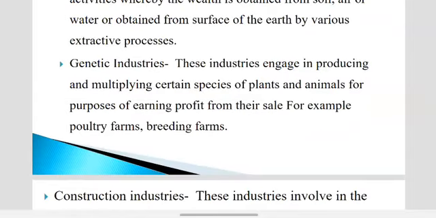Then the next industry is the genetic industry. These industries engage in producing and multiplying certain species of plants and animals for the purpose of earning profit. It means different types of plants are multiplied, or the next species is produced, in the genetic industry to earn profit. For example, poultry farms and breeding farms. Producing or multiplying certain species of plants is the genetic industry.